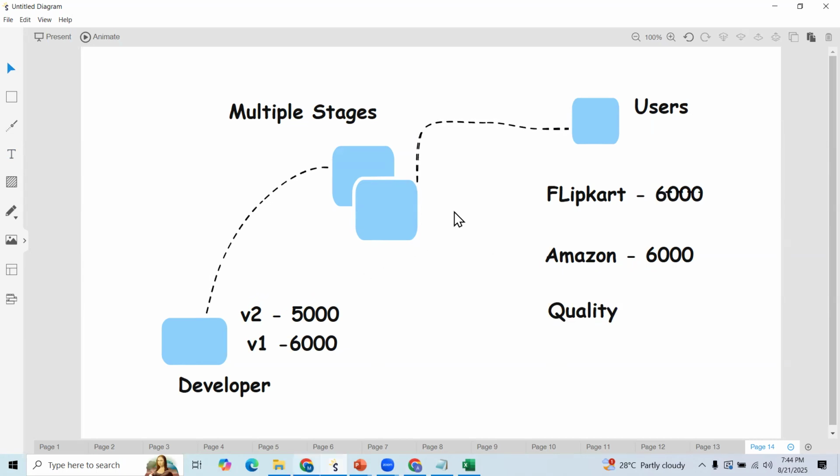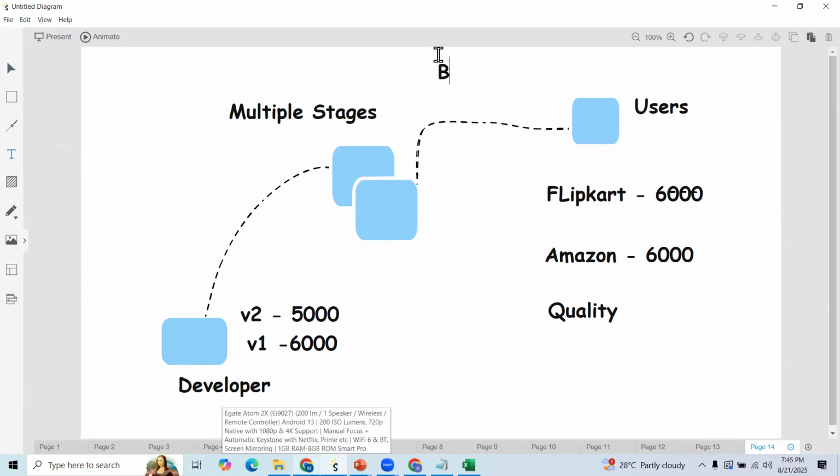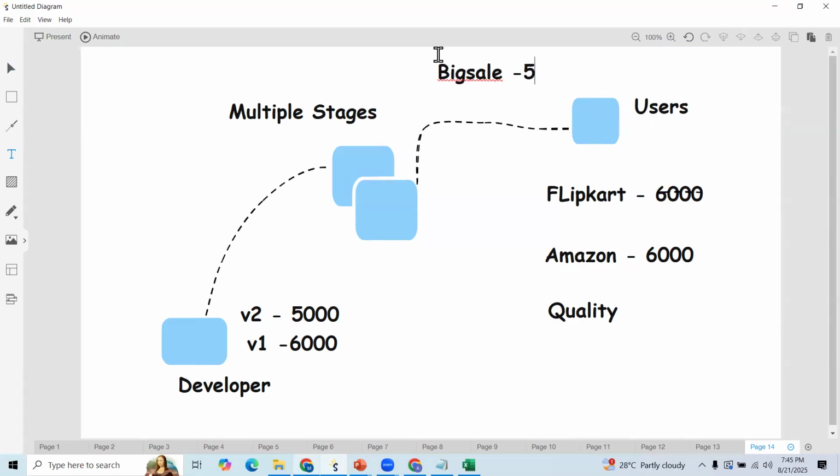Just imagine there is currently a big sale going on, limited to only 5 days, let us say. But these developers are taking more than 2 or 3 weeks. This type of scenario won't be suitable for our e-commerce business. Whatever the developers are currently doing is not suitable for this type of business. So we need velocity also.